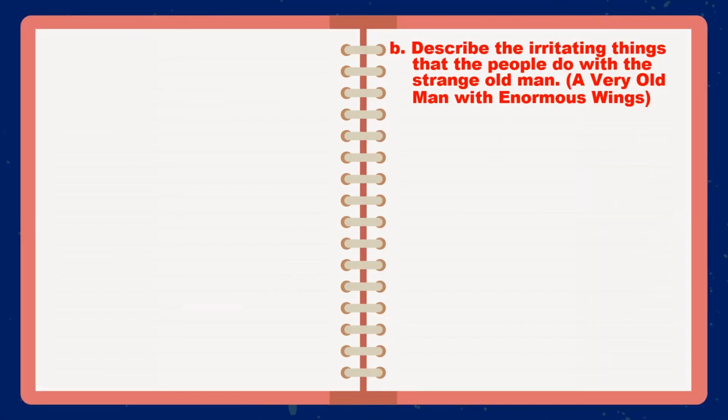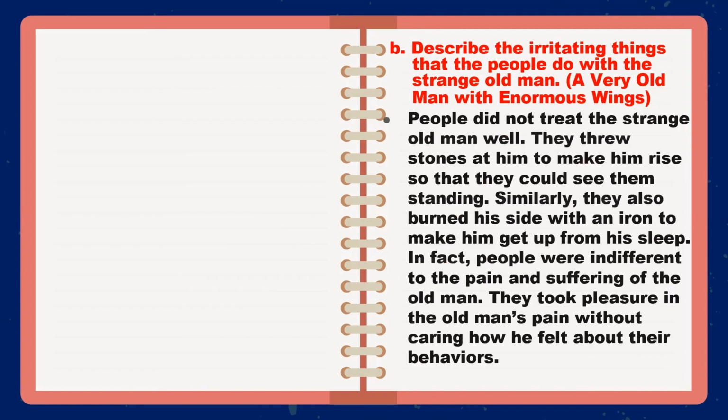Number B, describe the irritating thing that the people do with the strange old man, a very old man with enormous wings by Gabriel Garcia Marquez. So त्यो बाहिरबाट आएको मान्छेलाई how people treat him, very not in a proper way, but how they treat him very bad. So people did not treat this strange old man well. They threw stones at him.